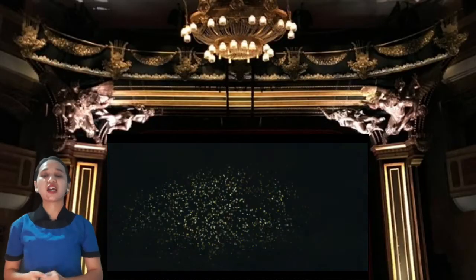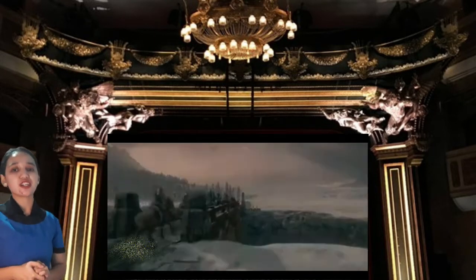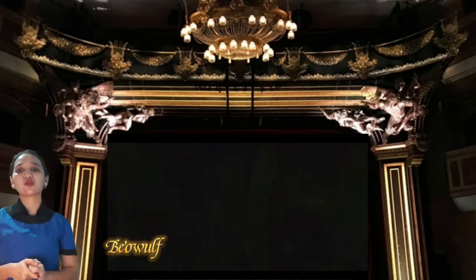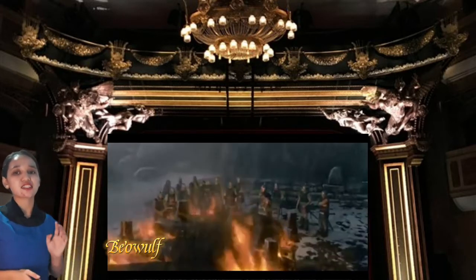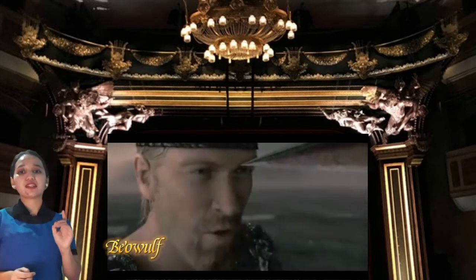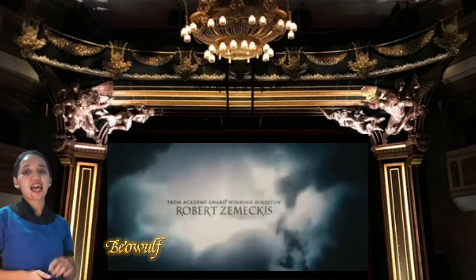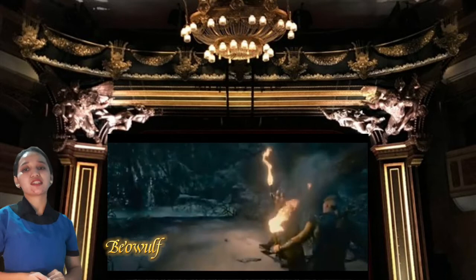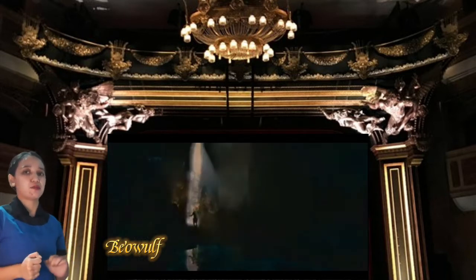Example number 2. Beowulf. Some of the most famous historical poems have been turned into movies or inspired episodes of television shows. Beowulf, for example, is an Anglo-Saxon epic poem that has spawned at least 8 film adaptations. Most recently, a 2007 animated film starring Angelina Jolie and Anthony Hopkins. Edgar Allan Poe's The Raven has also inspired many pop culture spin-offs with its famous line, Nevermore.